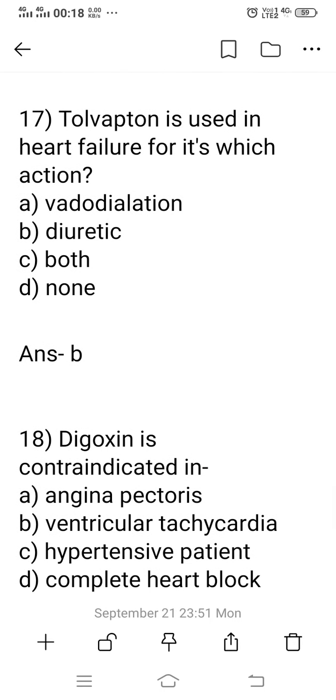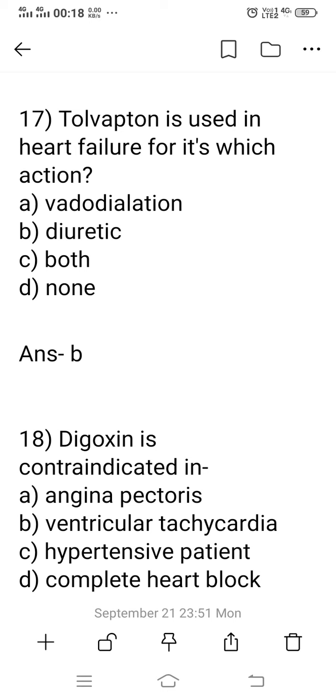Question number 17. Tolvaptan is used in the heart failure patient for which actions? At first, what is tolvaptan? Tolvaptan belongs to the group of vasopressin receptor antagonists. Vasopressin receptors are generally of two types: V1 type receptors and V2 type receptors. Tolvaptan antagonizes or inhibits the actions of the V2 receptor only.